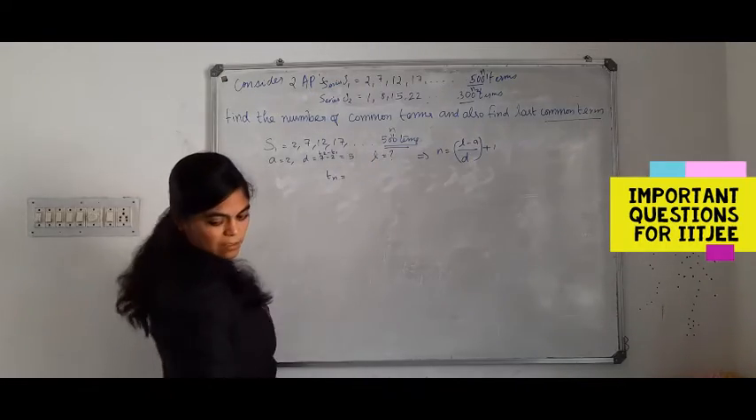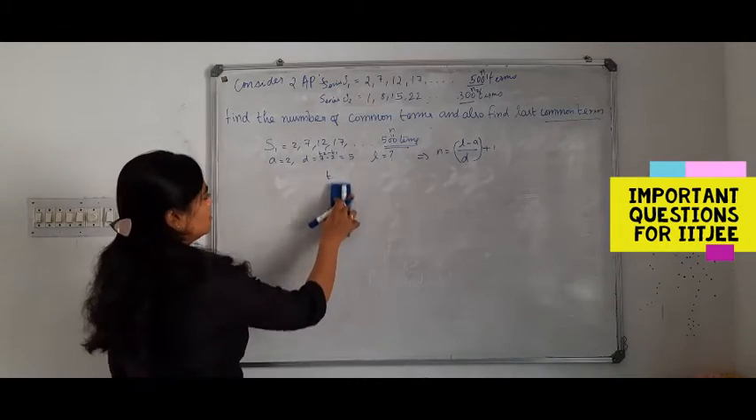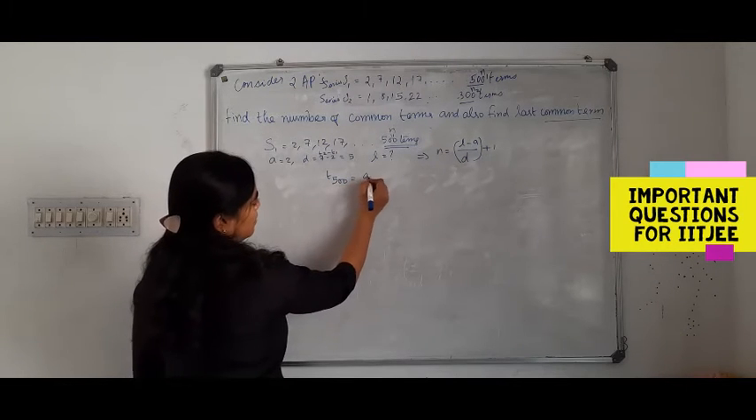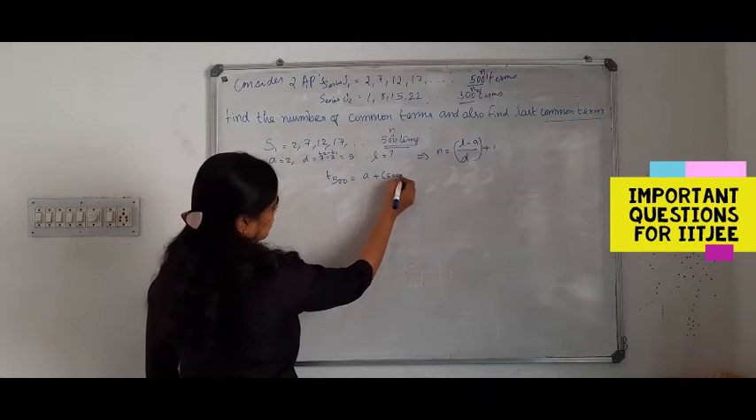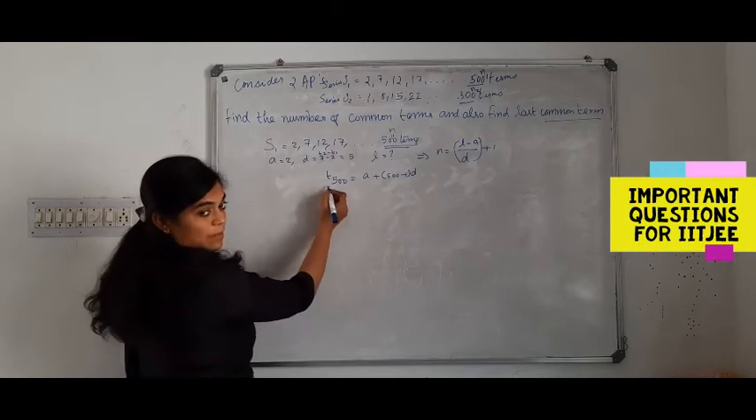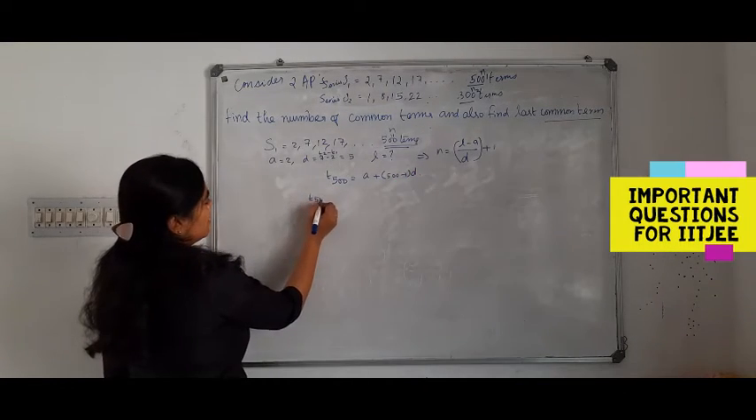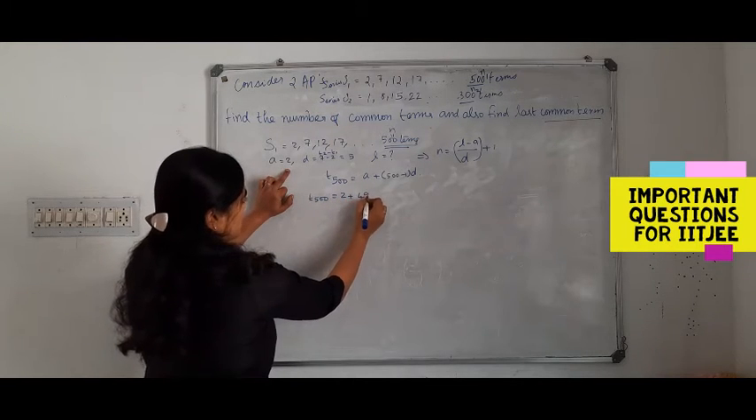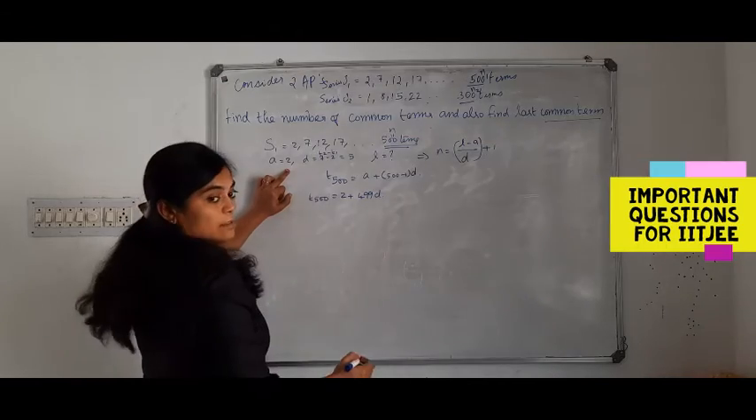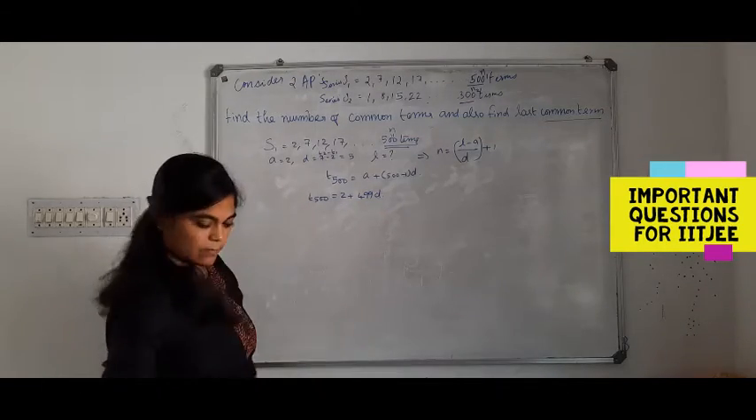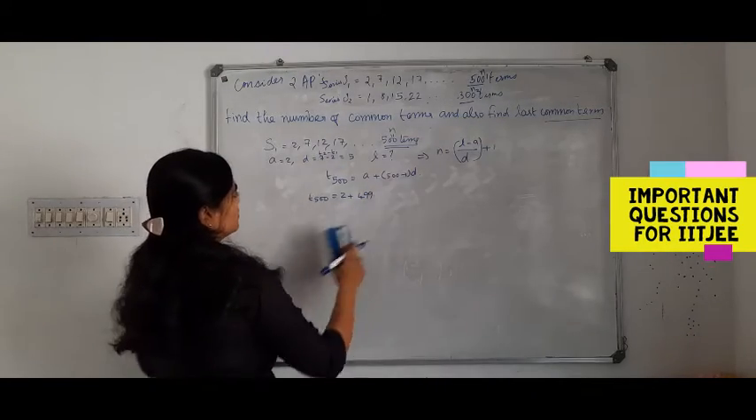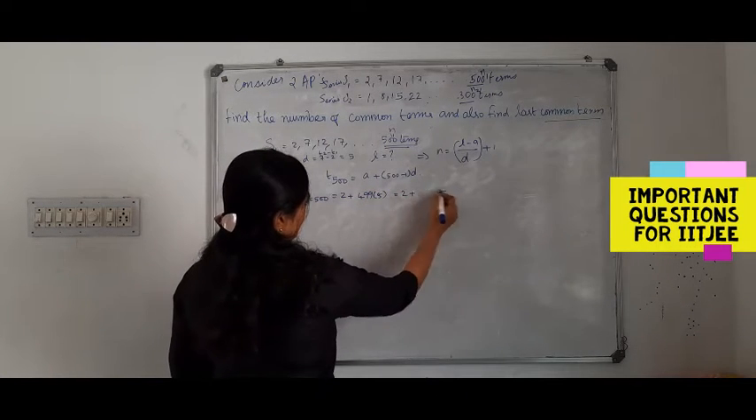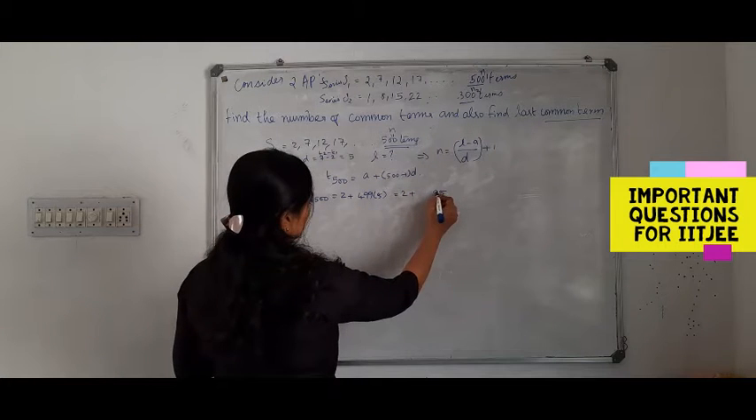What is Tn? T500. So T500 is equal to A plus (500 minus 1) into D. From this also we can find it. What is T500? What is A here? 2 plus 499 D. What is D now? D is 5. 2 plus 499 into 5.